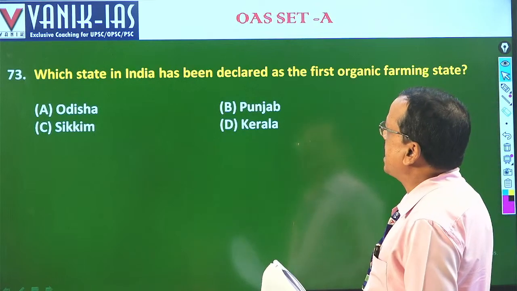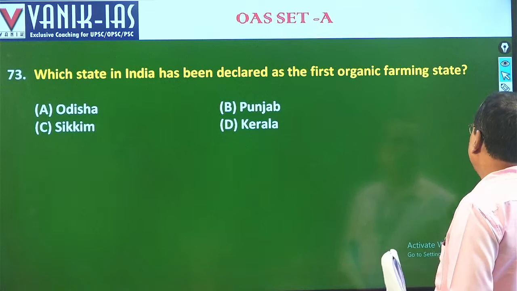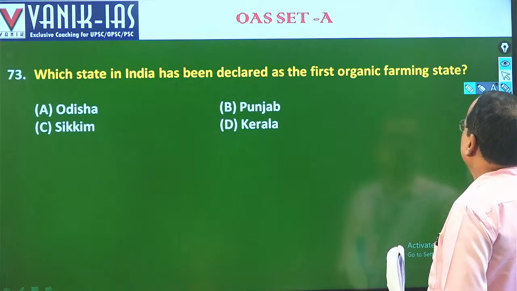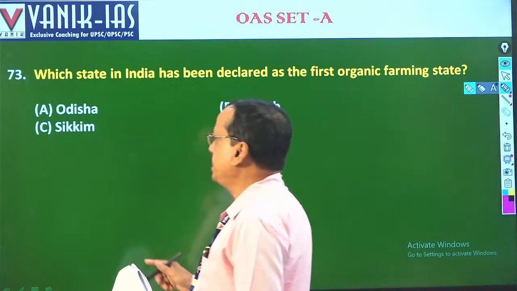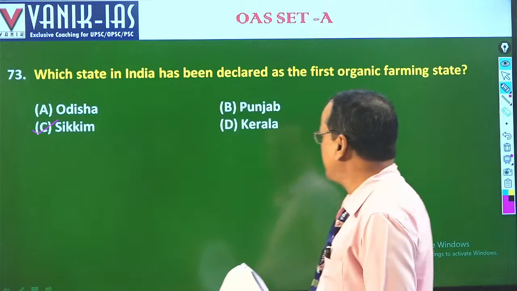Which state in India has been declared the first organic farming state? It is very popular. Sikkim, one of the northeastern states, became the first fully organic state in our country. It is Sikkim. So 73 is C.